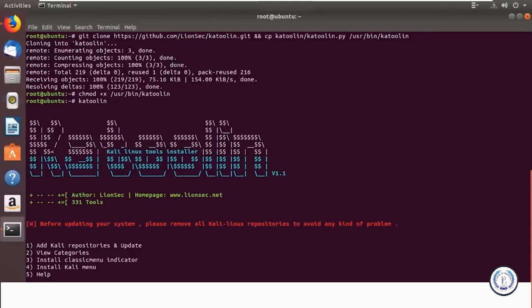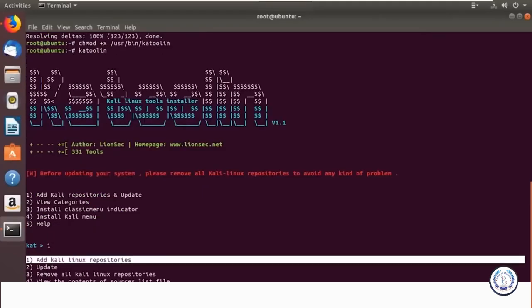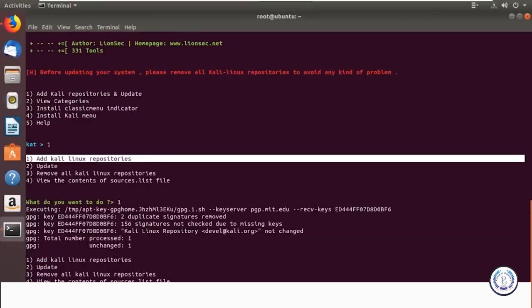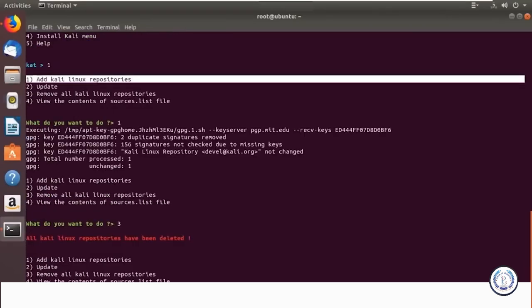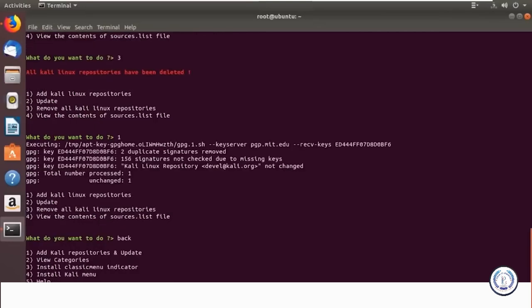So let me just click one. Under one, it says add Kali Linux repositories, update, remove, and view all contents. So let's try removing them. Let's try with adding repositories. It says there are certain duplicate signatures removed and all that. So let's just try to remove like they suggested earlier. They've been deleted. Now one. So if you guys want to go ahead and update the already existing repositories, you can go ahead and do that. I'm not doing it now because it's going to take a while. So if you want to go back, just click back. It's as easy as that.